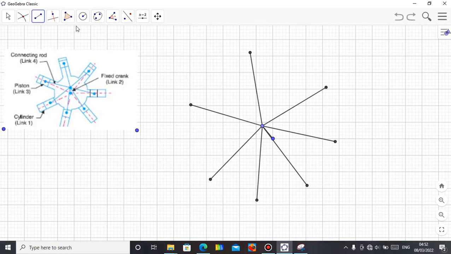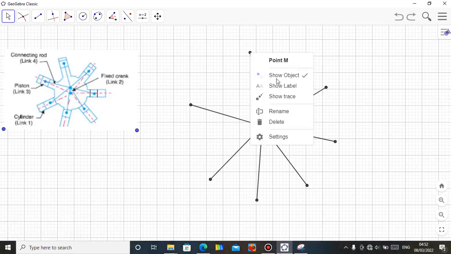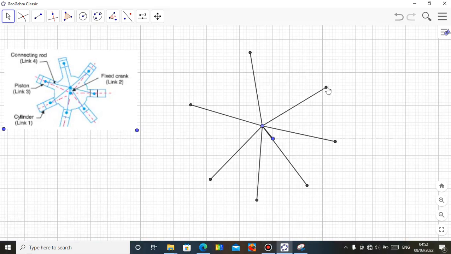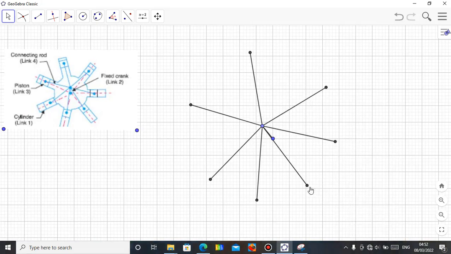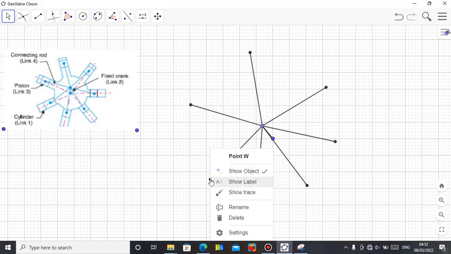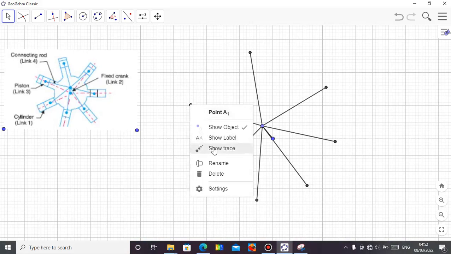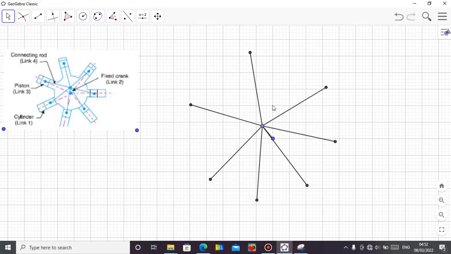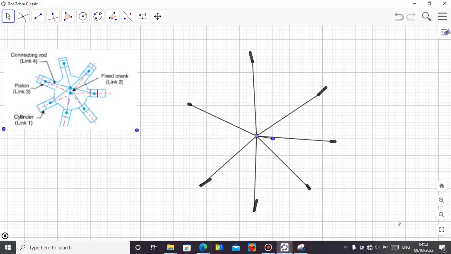Undo that. Then each of them you can put your trace, put your trace, put your trace, put your trace, and you put your trace. Alright, so animation done. Let me animate and let's see.